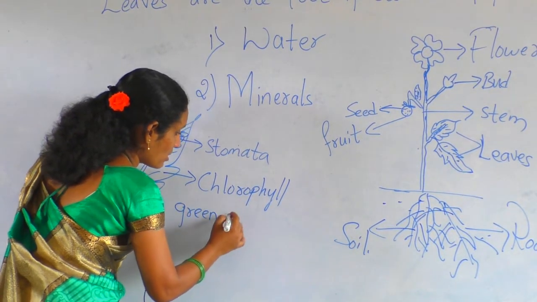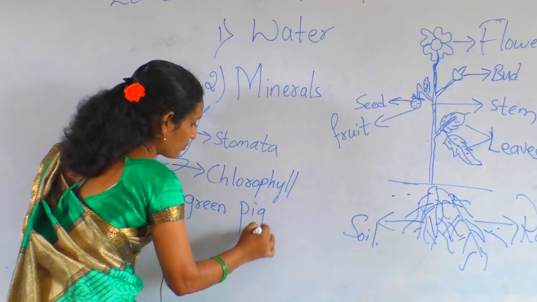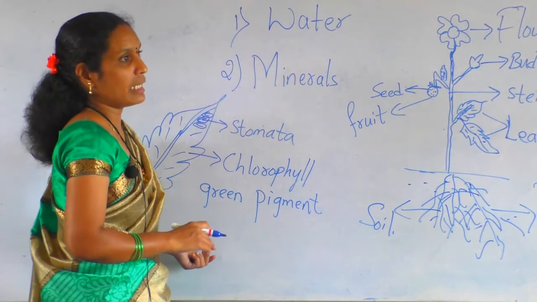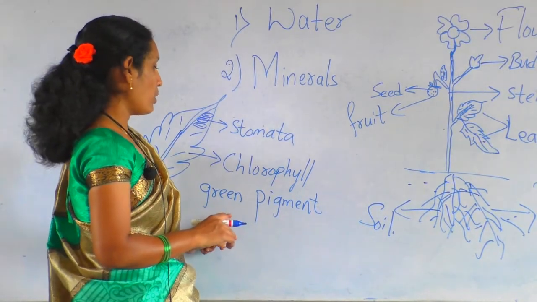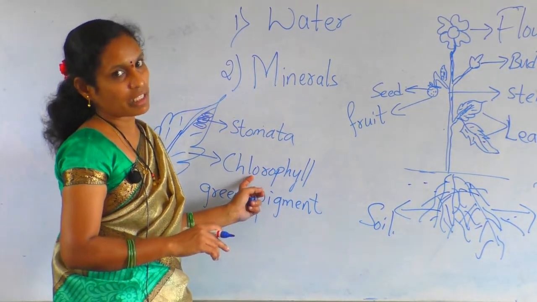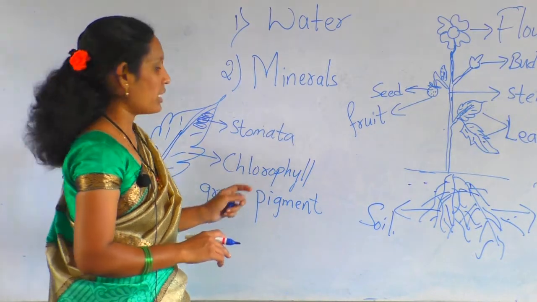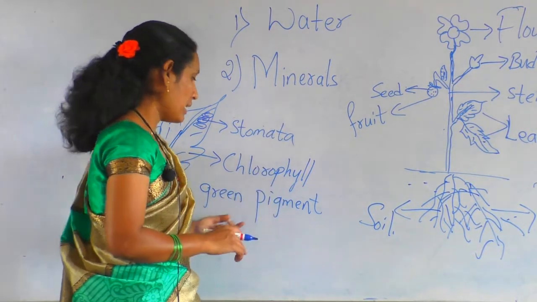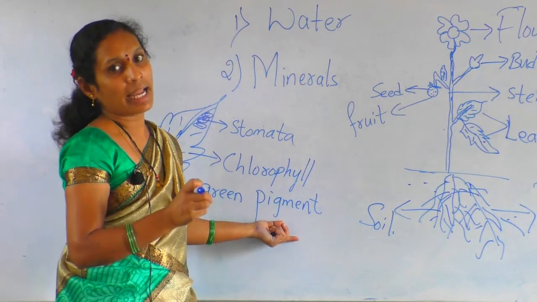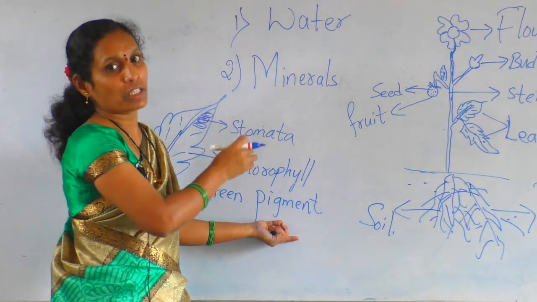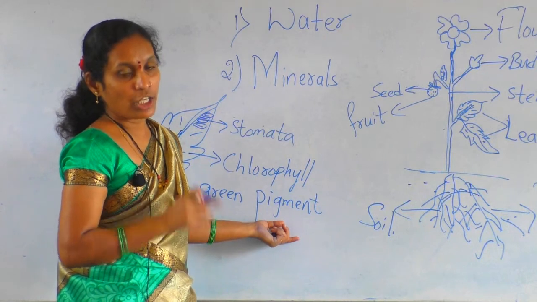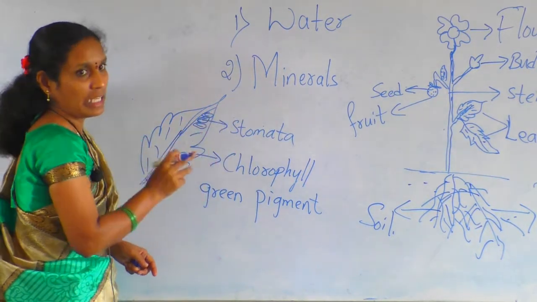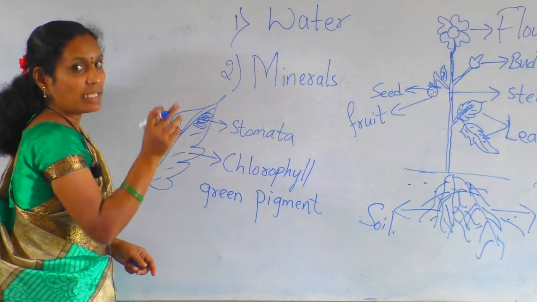Why do the leaves look green in color? Because of the presence of chlorophyll, a green pigment. The leaves are always green because the chlorophyll is present in the leaves. That green pigment will absorb the sunlight to prepare the food for the plants. Are you getting what I am telling? The leaves contain a green pigment.